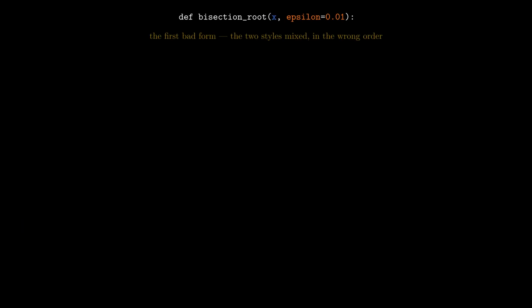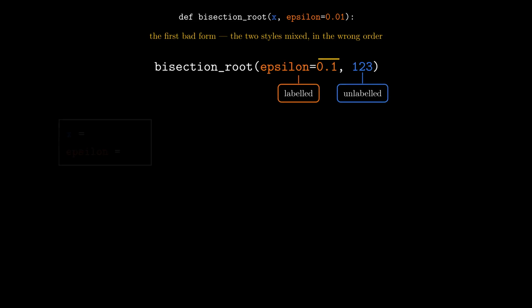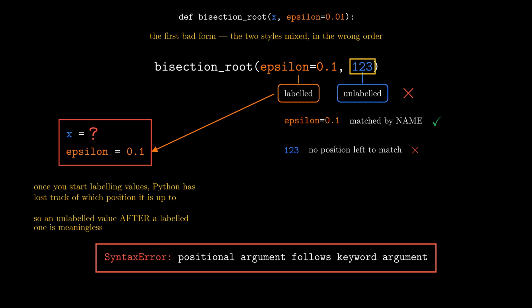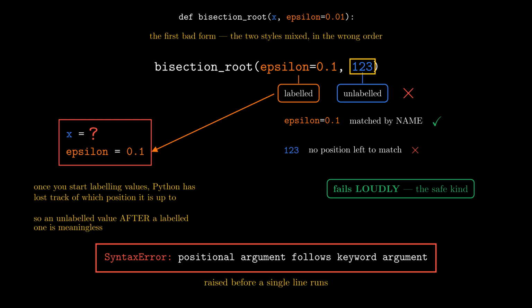Two call forms cause trouble. The first mixes the styles in the wrong order. epsilon=0.1, and then a bare 123. Python raises an error before running a single line because a positional argument cannot follow a keyword argument. Once you start labeling values, Python has lost track of which position it is up to, so an unlabeled value after a labeled one is meaningless. This failure is the safe kind. It is loud, it happens immediately, and you fix it before anything runs.